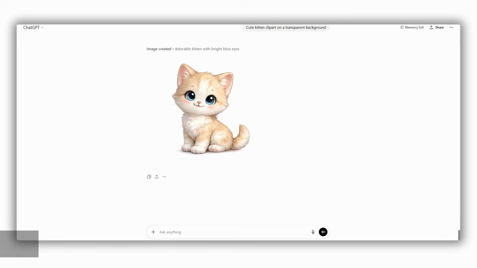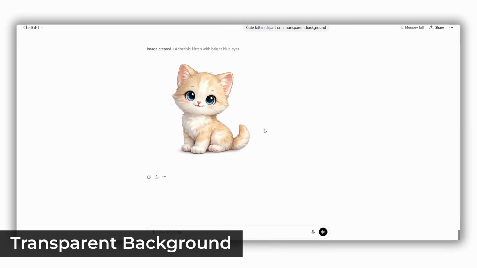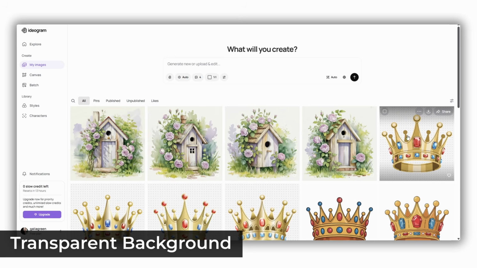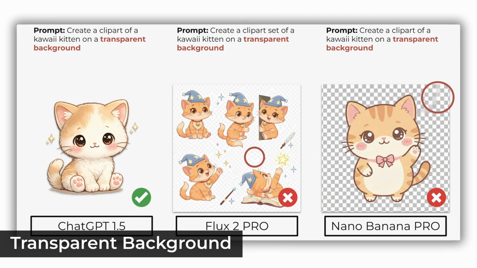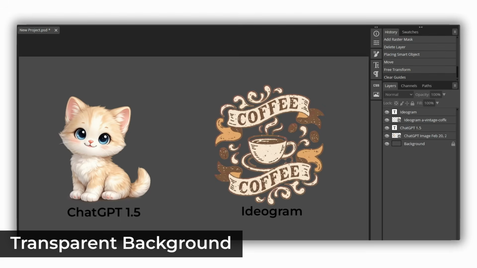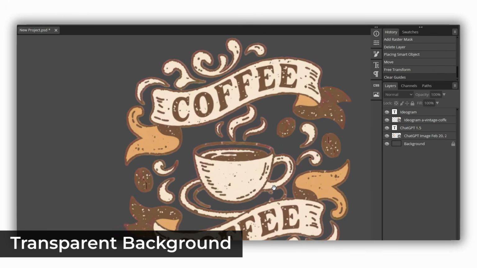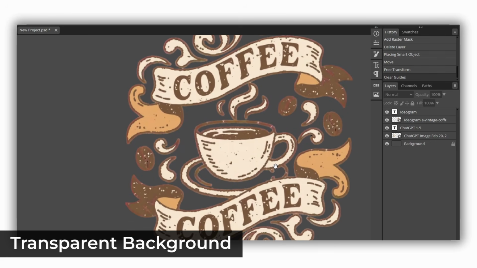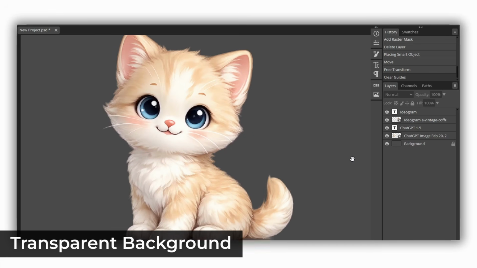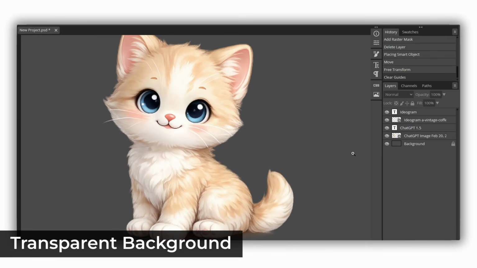There are some other technical aspects which might be interesting for you as a clipart creator. First, transparent background. Currently, ChatGPT and the latest version of Ideogram, Auto Mode, are capable of that. All other AI tools are just faking it, so be careful. Also, Ideogram seems to create an image on a solid background and then remove the background, which makes the outcome much less crisp than the ChatGPT one. So for today, I'd consider only ChatGPT to be capable of transparent backgrounds.